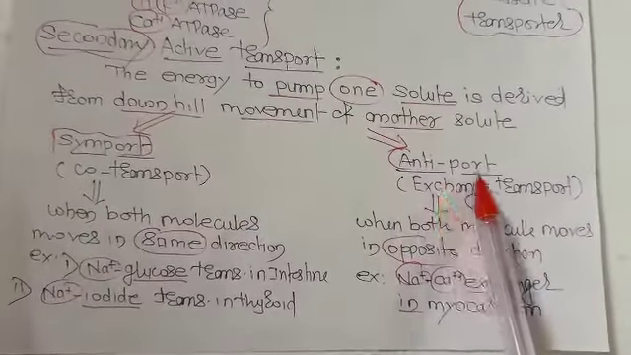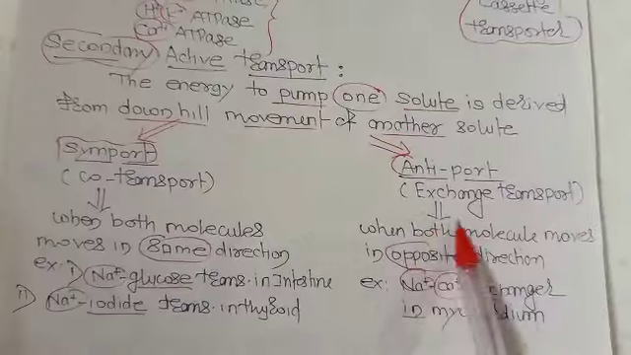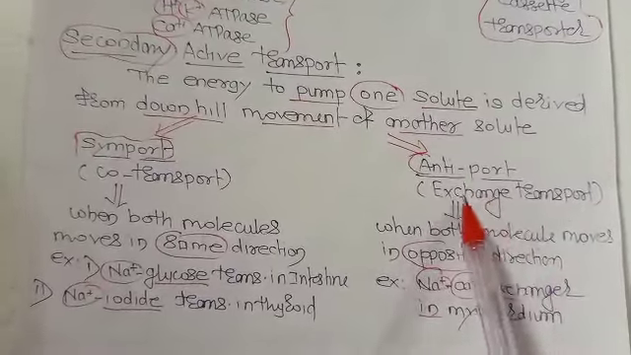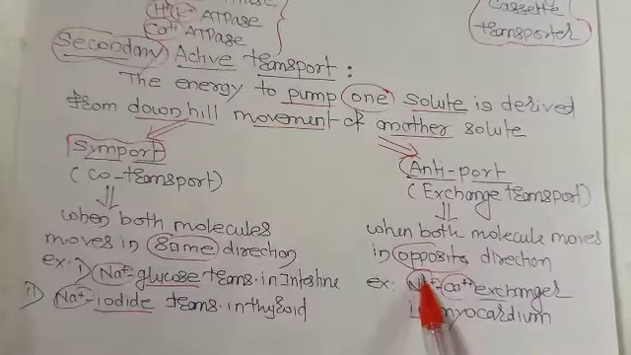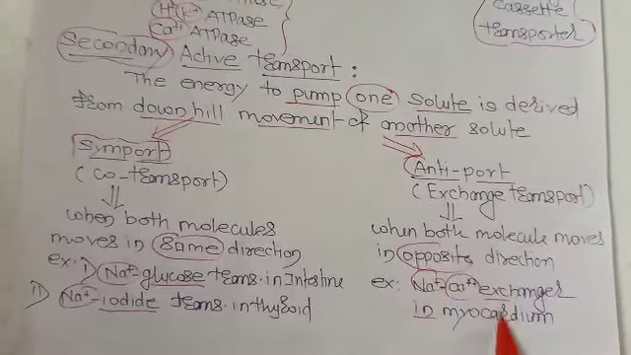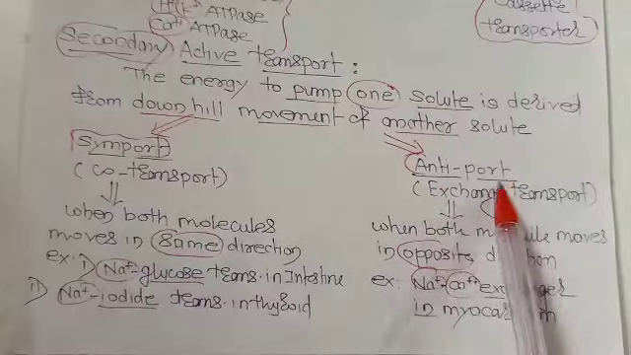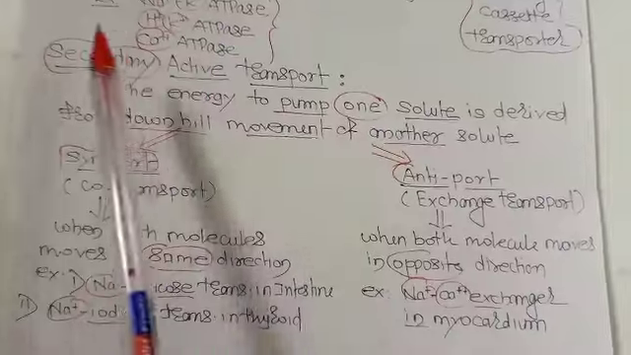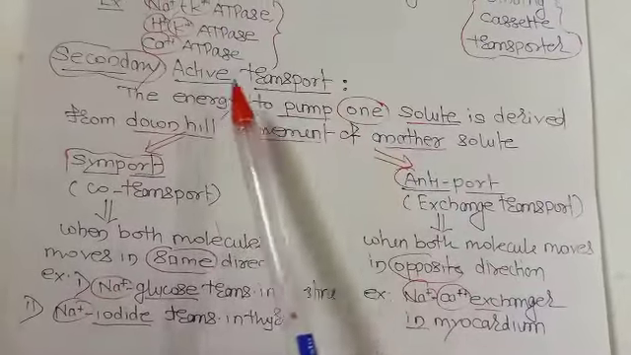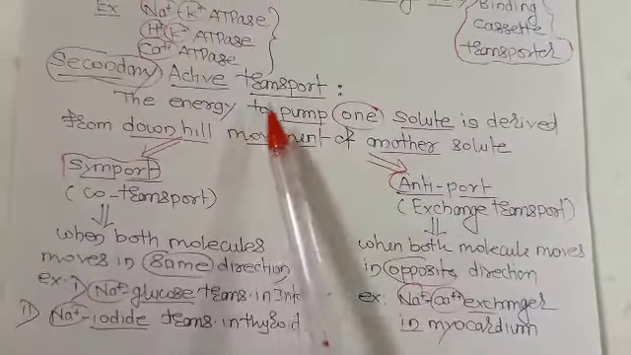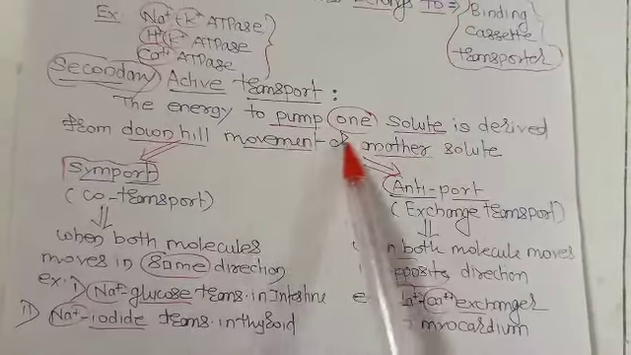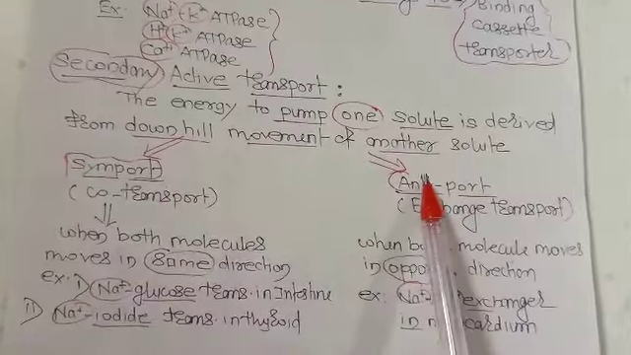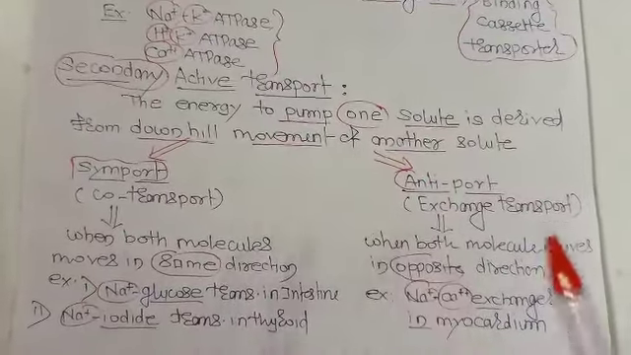Exactly opposite is antiport or exchange transport, when both molecules move in the opposite direction. The sodium calcium exchanger in the myocardium is the best example of antiport or exchange transport. So basically symport and antiport are the secondary active transport mechanisms in which the energy to pump one solute is derived from the downhill movement of another solute. So this is all about active transport mechanisms.